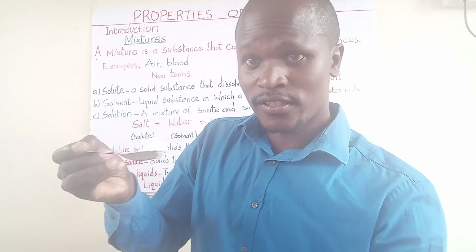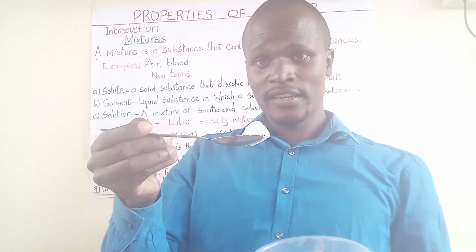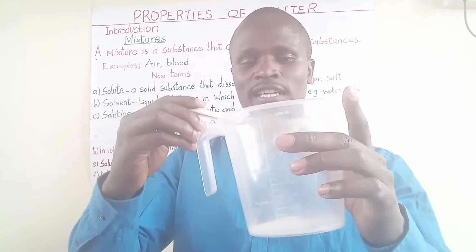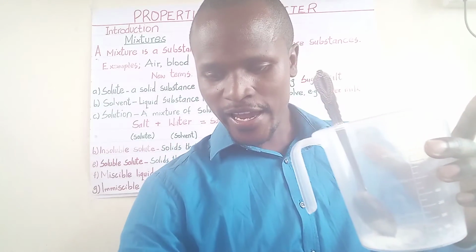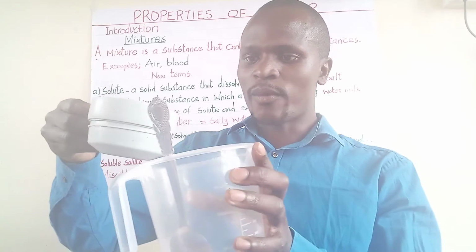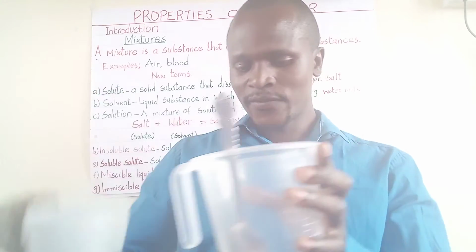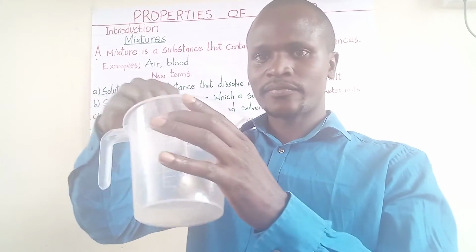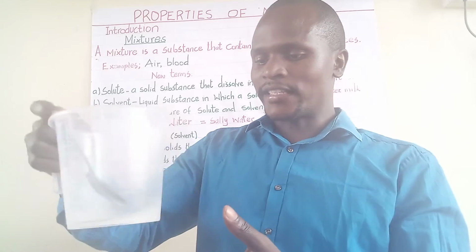So this is my salt, which is the solute. I will put it in the container there. Then I will take my solvent. In this case, I'm using water. I will pour water inside, and then I can stir. You can see? I can stir.